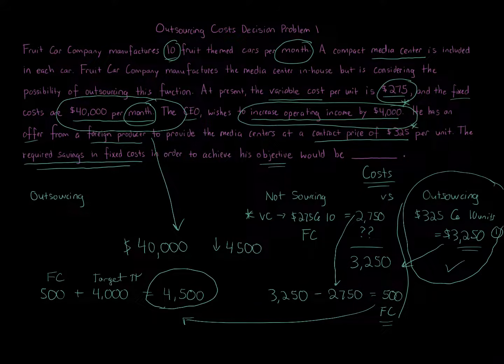At $4,500, if we can reduce fixed costs by $4,500, outsourcing will be the better case for what we're trying to do, increasing operating income by $4,000. So if we go $4,500 or more in reduction in fixed costs, because again that $40,000 of fixed costs is for the entire company, we don't know what portion is going into the media center, or if any of that is going to go down at all. We're not told the facts, but we do know, and that's what the question's asking, that if we can reduce fixed costs of $40,000 by $4,500 or more, outsourcing will be beneficial, and it will allow us to meet the objective of $4,000 in operating income.